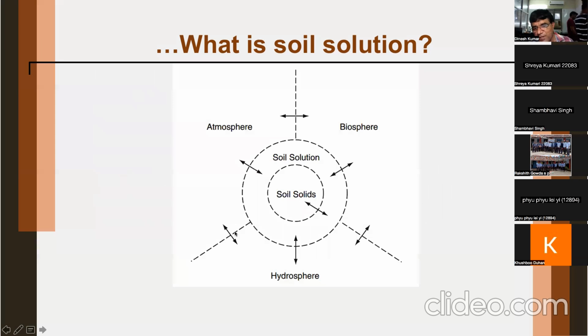Now you can see a picture. This picture tries to make you more clear. You can see the soil solution. This particular circle is your soil solution. And then these soil solids, it is surrounding the solid part of the soil. And you can see this is the hydrosphere. Hydrosphere means it is water plus solutes.